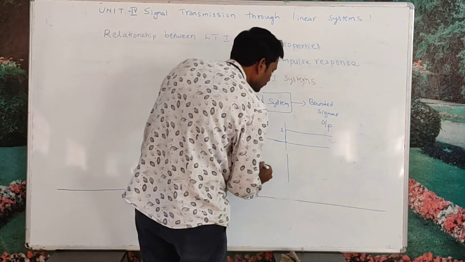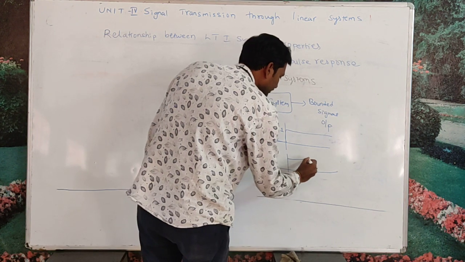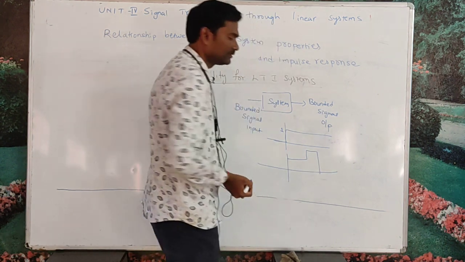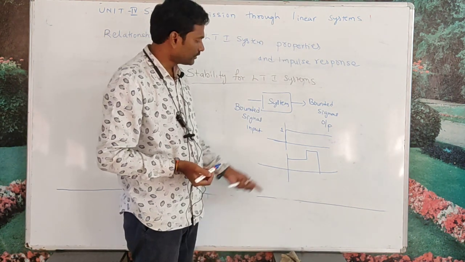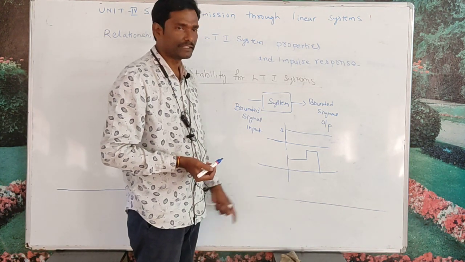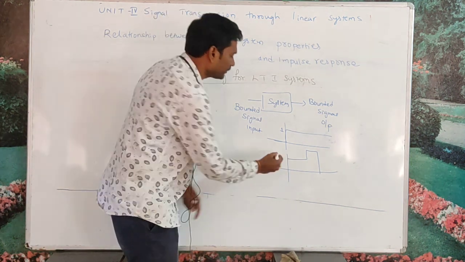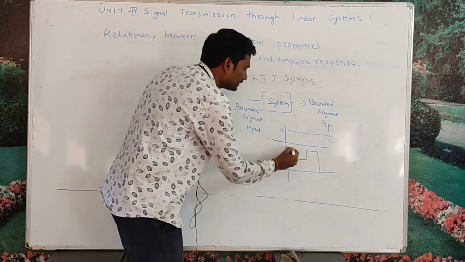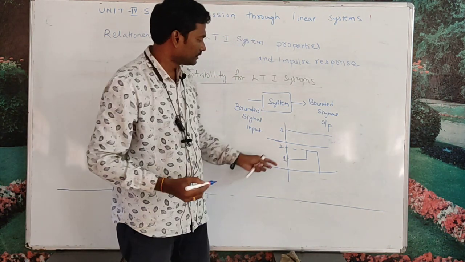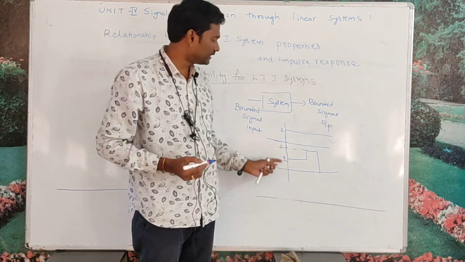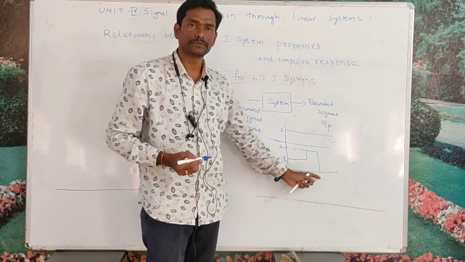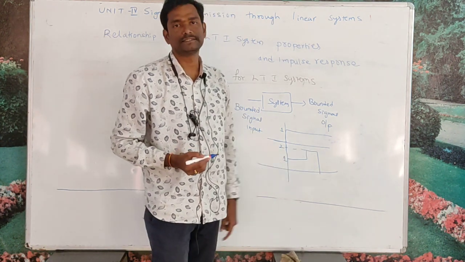Let us come to another signal. Here, for all values of t, for example this is 1 and this is 2, the maximum value is 2 and the minimum value is 0. So this is also a bounded signal.